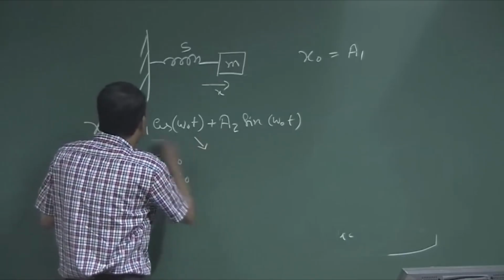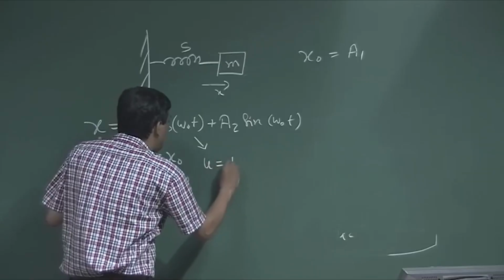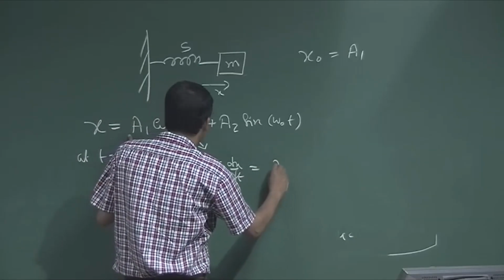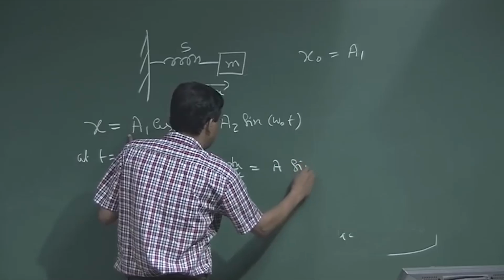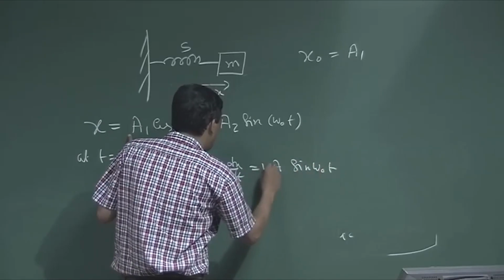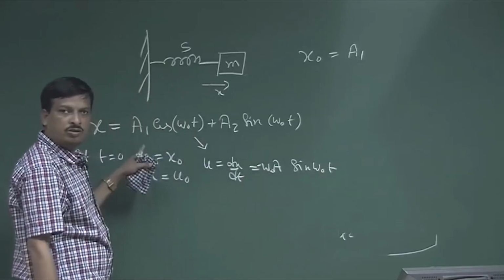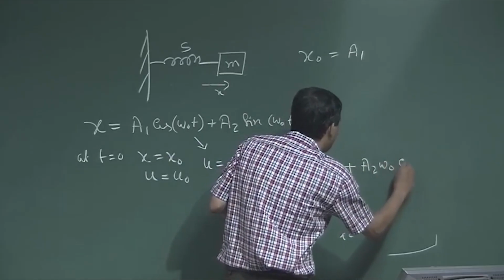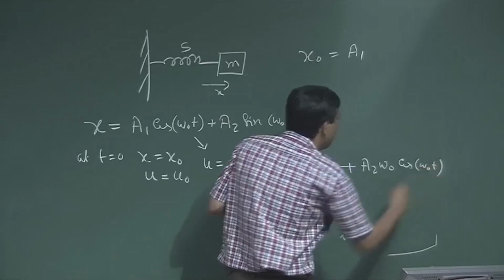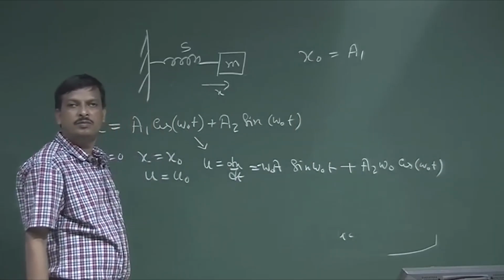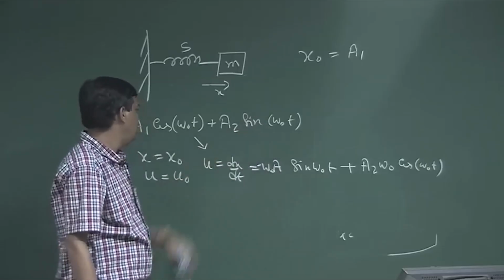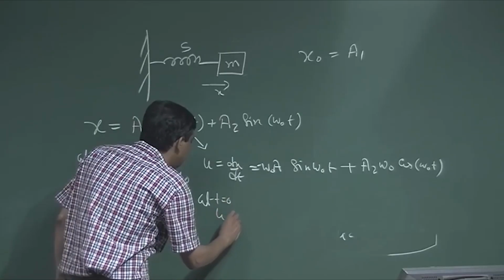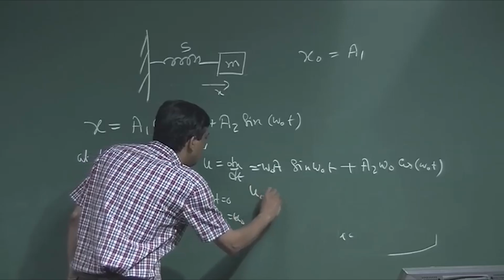Now, if I take the first order derivative of this equation, u is nothing but dx by dt. So, it is minus a1 omega 0 sin omega 0 t, and omega 0 comes out with the differentiation, plus a2 omega 0 cos omega 0 t. Okay. Now, at t equal to 0, u is u0. So, I put t equal to 0.